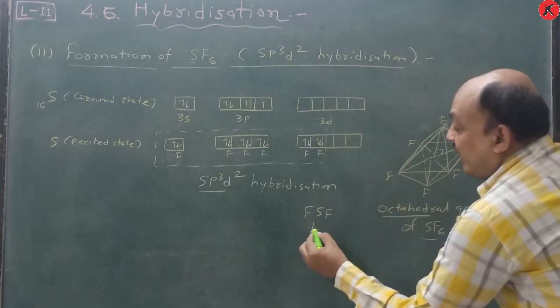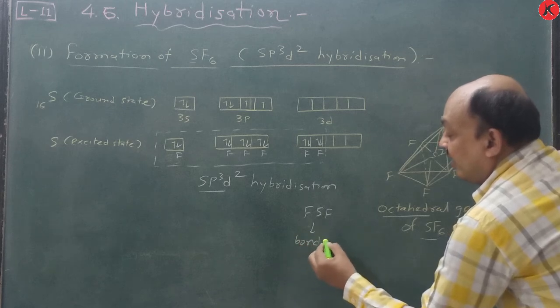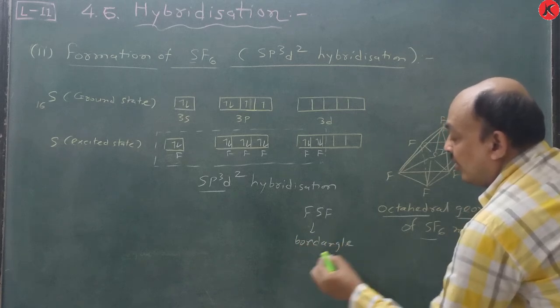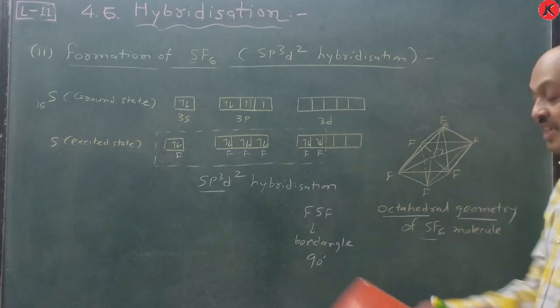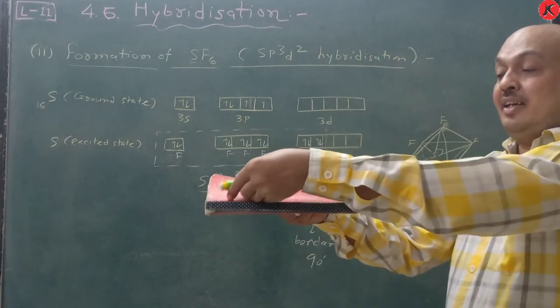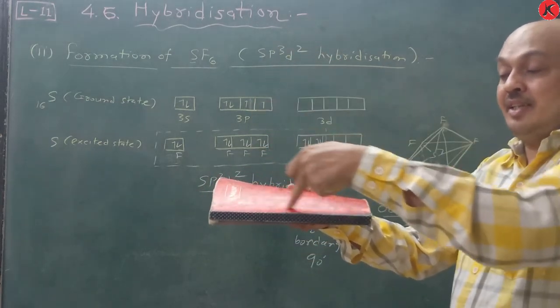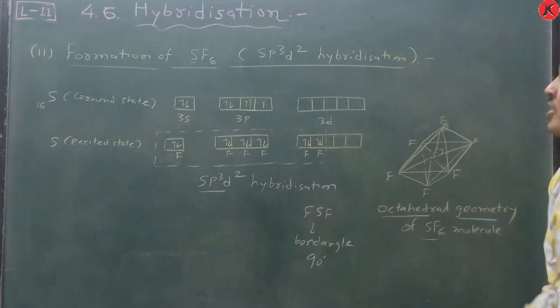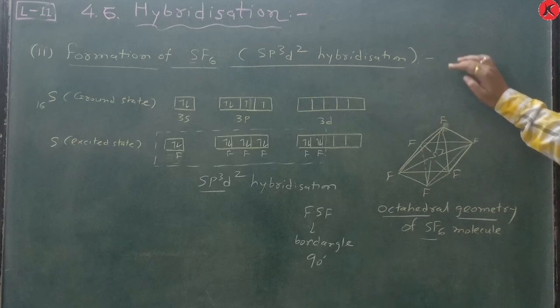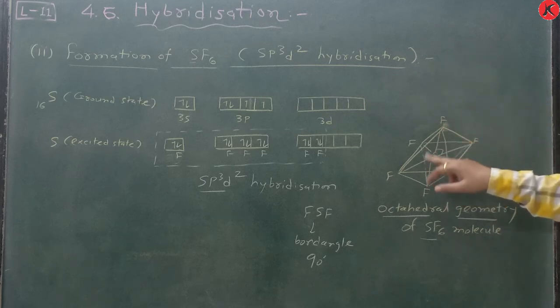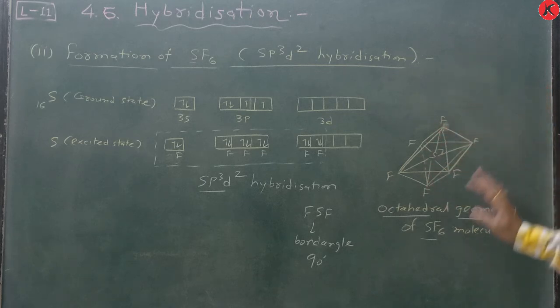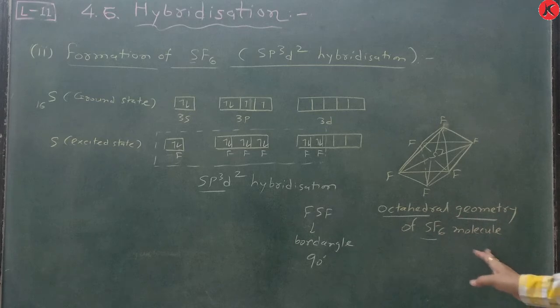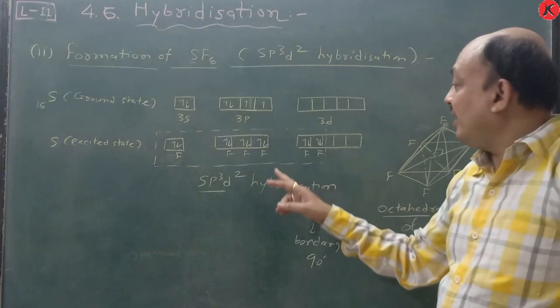Remember, FSF bond angle is 90 degree. Here understand? Here also 90 degree, here also, this is also 90 degree, this is also 90 degree. So the formation of SF6 is by sp3d2 hybridization, where axial and equatorial positions are also there, but the geometry is octahedral, and sp3d2 hybridization takes part.